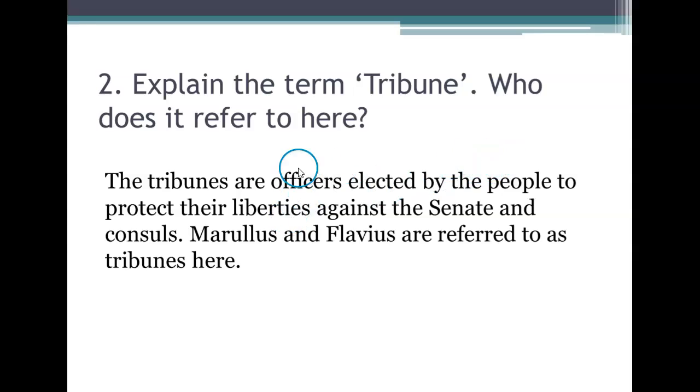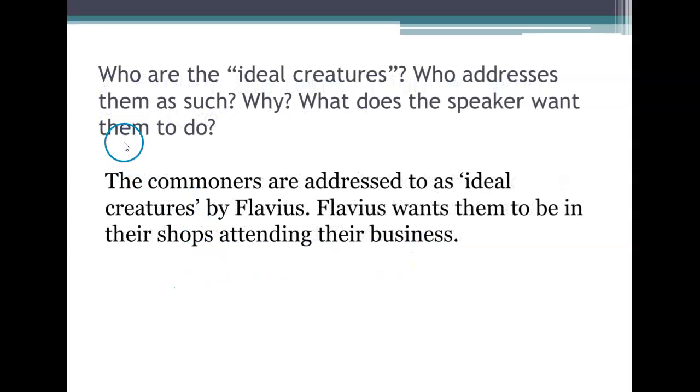Explain the term tribune. Who does it refer to here? The tribunes are officers elected by the people to protect their liberties against the Senate and consuls. Marullus and Flavius are referred to as tribunes here. Who are the idle creatures? Who addresses them as such? Why? What does the speaker want them to do? The commoners are addressed as idle creatures by Flavius. Flavius wants them to be in their shops attending their business.